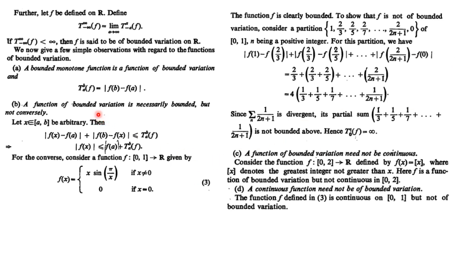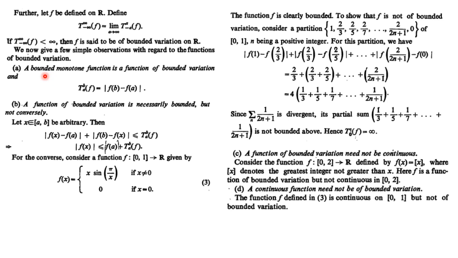When you find the variation, the mod will be replaced by the simple difference, since you simply take the difference of two function values. So every point inside will be cancelled out, and you are left with the first point and the last point. So we will get only f(b) minus f(a). For every partition, we will have only f(b) minus f(a). So this is the value of the total variation of the function over the interval [a, b].